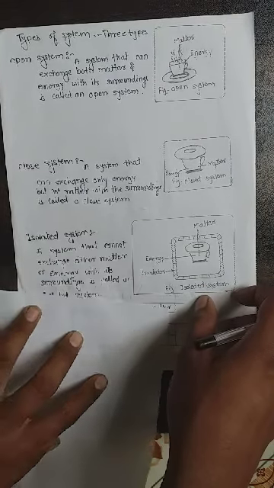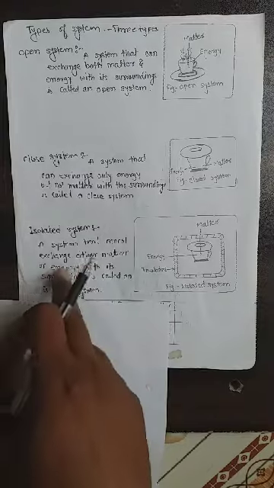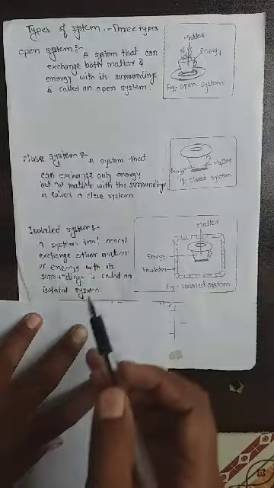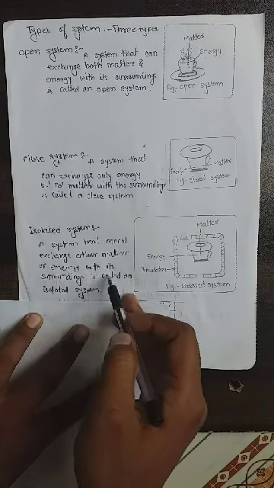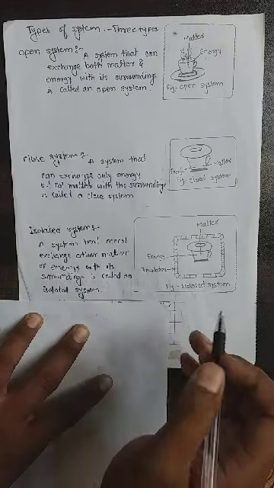The definition: a system that cannot exchange either matter or energy with its surrounding is called an isolated system.